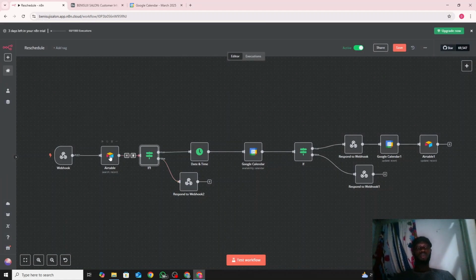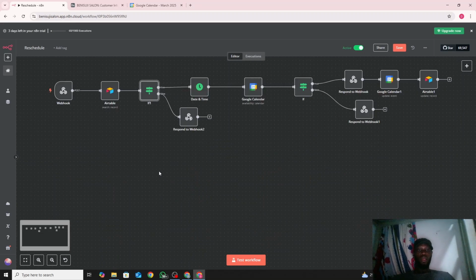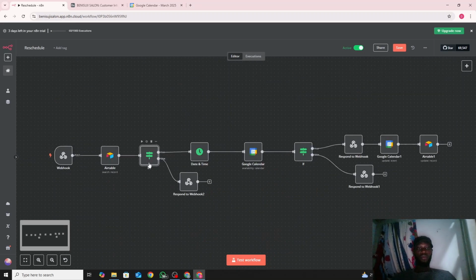So if the person uses the correct one, it continues the flow. But if the person uses the false one, there will not be any output because Airtable will tell you we could not find the record. So if it could not find the record on Airtable, the output will definitely be zero because it will not bring out the person's first name. So for us to do that, that's how we use that format there. So we use that if node. If there's an output, it continues the flow. If there is no output, it comes here.